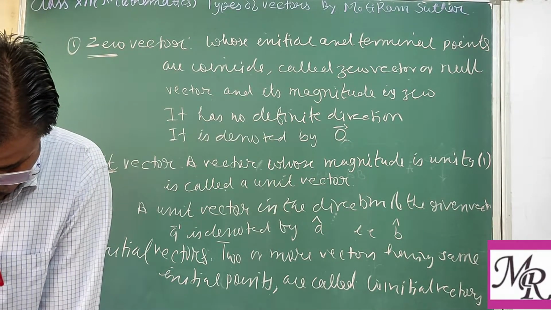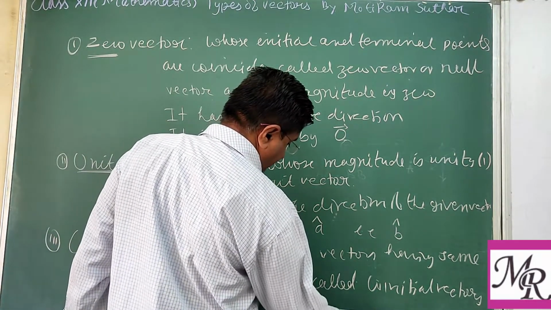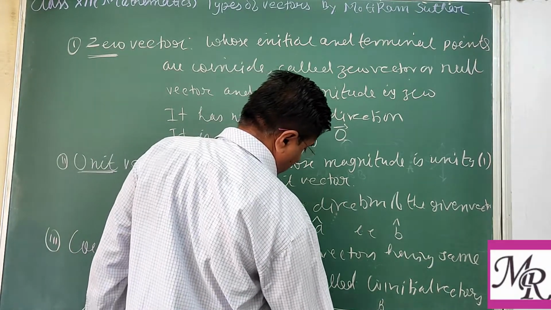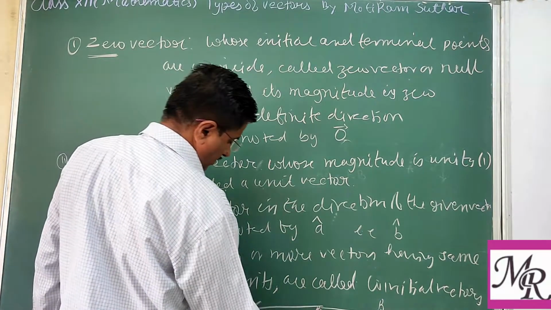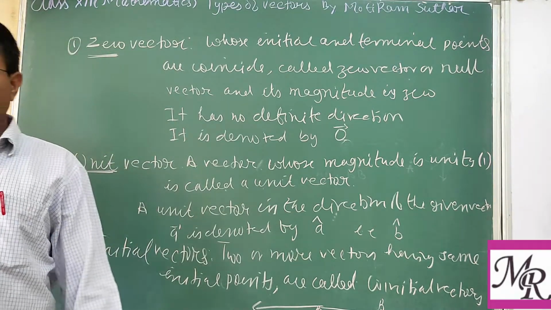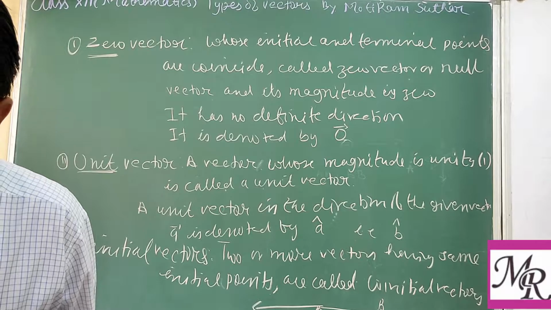Clear? So you may take like this. Suppose we have a vector here. This is AB or AC or AD or AE. All are known as co-initial vectors. Why do we call these co-initial vectors?